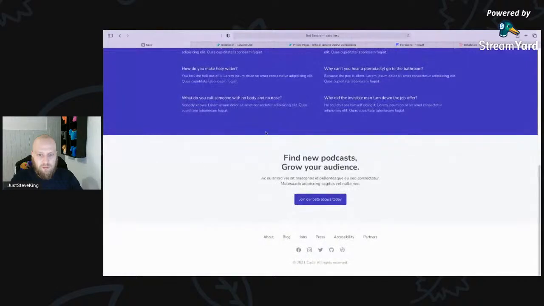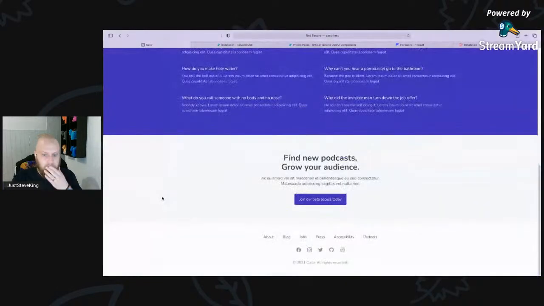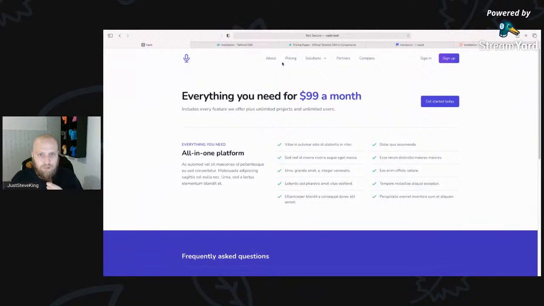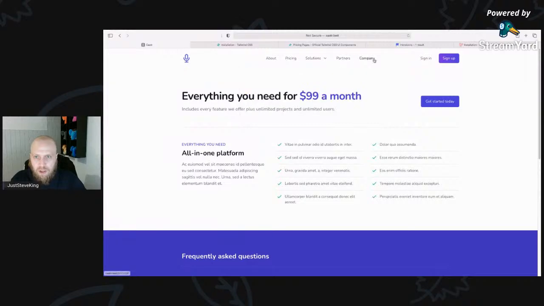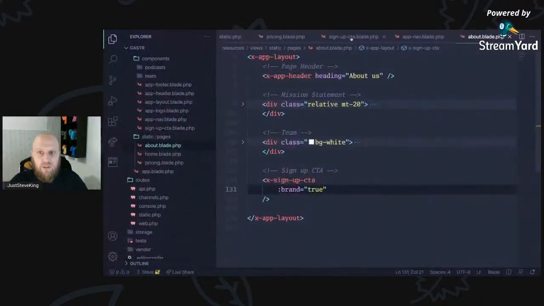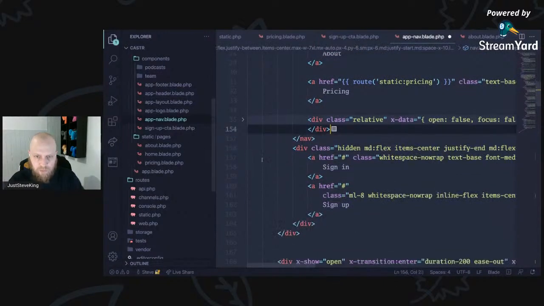So we can tweak that quite nicely. So that is our about, our pricing, our homepage. This will be something to do with features. So you can go look at features, partners, company. Partners and company are probably going to go. So let's go back to the app nav. Let's drop partners and company for now.